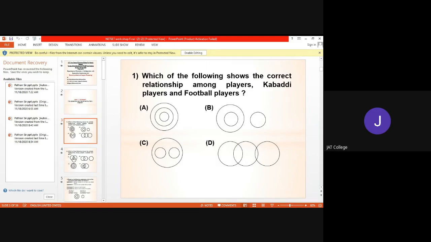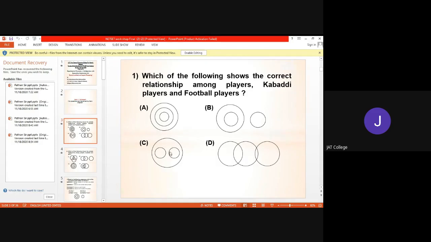So look at here. Players, kabaddi players and football players. Kabaddi players and football players, they are kinds of players, right? So we have to draw one circle which can accommodate both other circles. That means players falls under the two categories here, that means kabaddi players and football players. So first of all, we have to draw a larger circle which represents the players. And in this circle, we have to draw two circles.